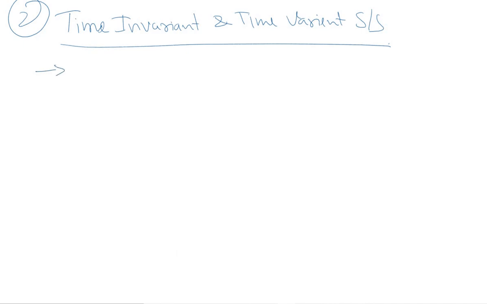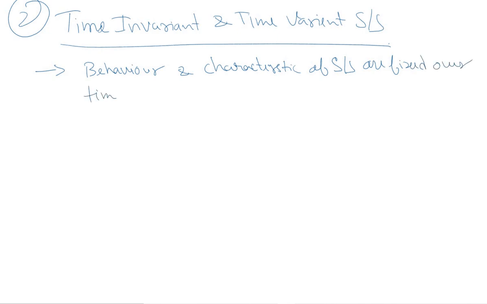So you can say that if behavior and characteristic of system are fixed over time, such a system is known as time invariant system.